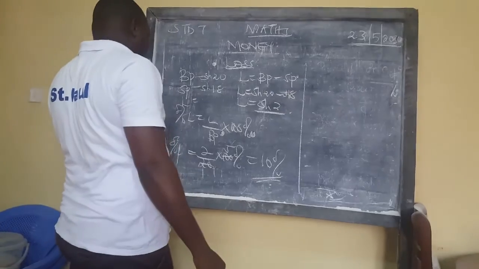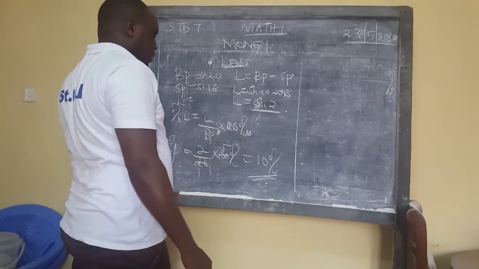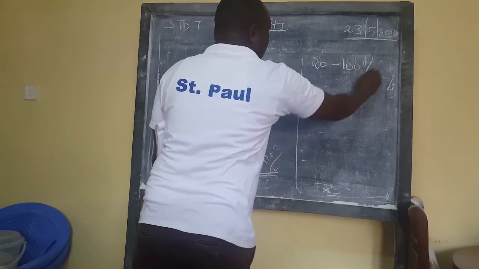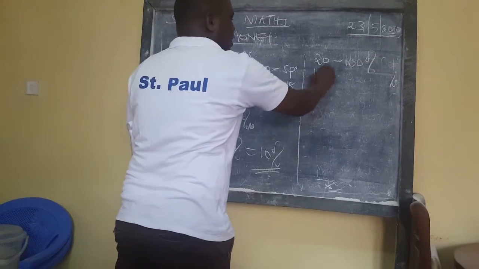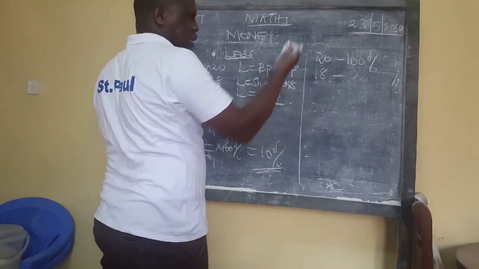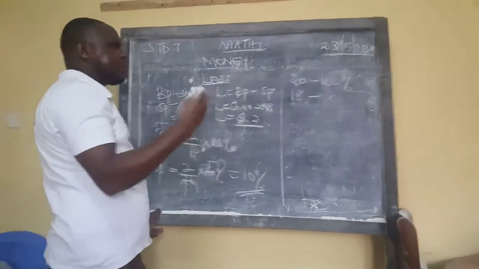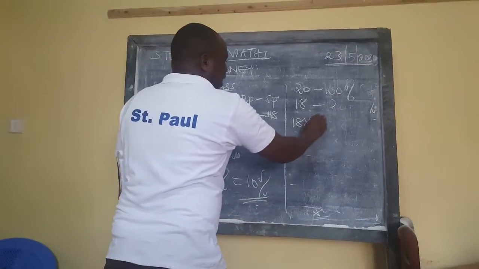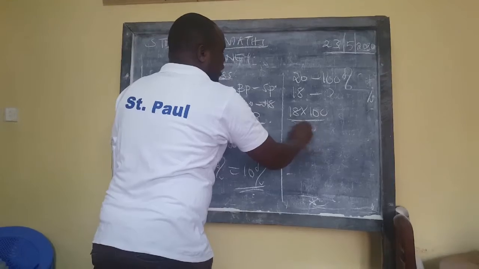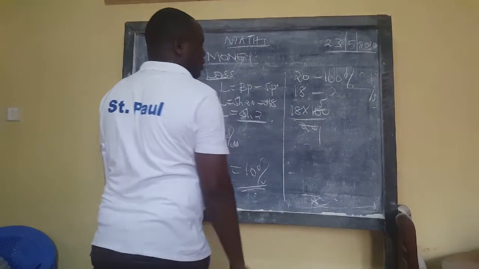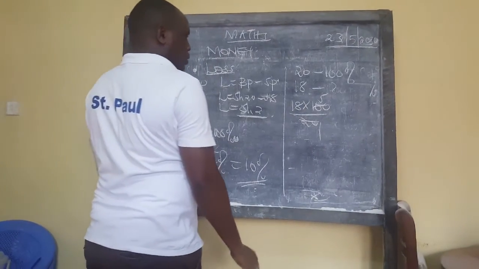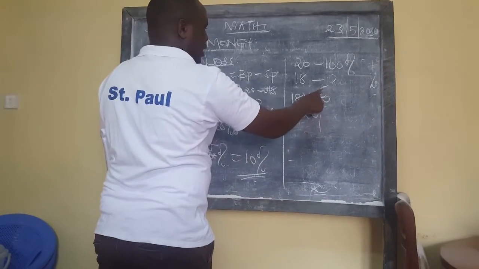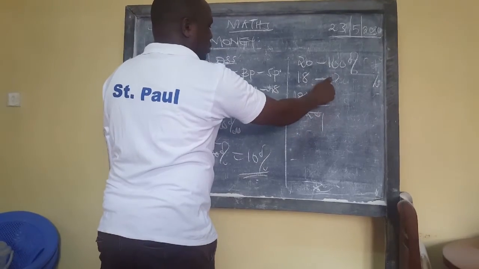From the other way of doing it, say, if 20 shillings is equivalent to 100%, what about 18 shillings? What percentage is it? We are looking for the percentage so that we can be able to subtract them, because when we talk about percentage loss, we are only subtracting the loss. So 18 times 100 over 20, by 2, 1 by 2, 5.